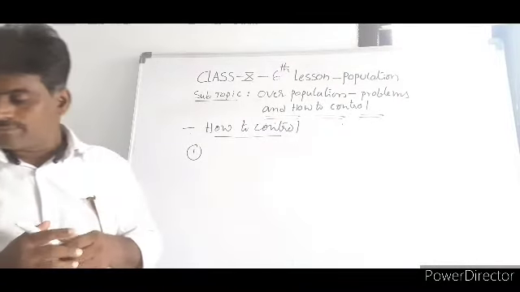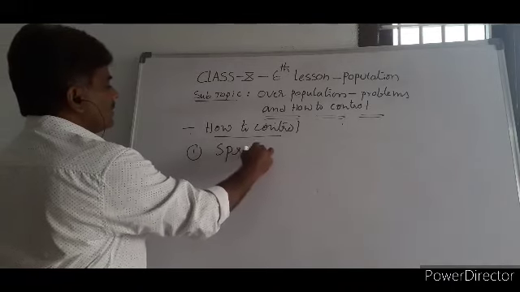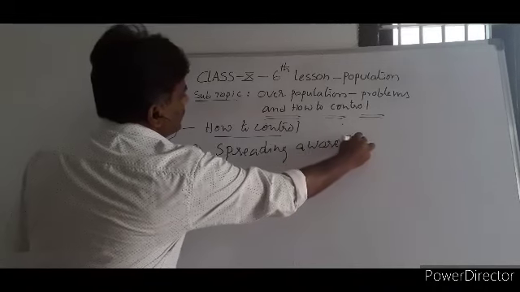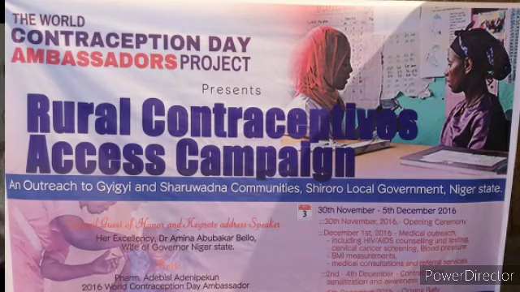So what is to be done? First of all, spreading awareness. Spreading awareness is a big point. It's a global problem.